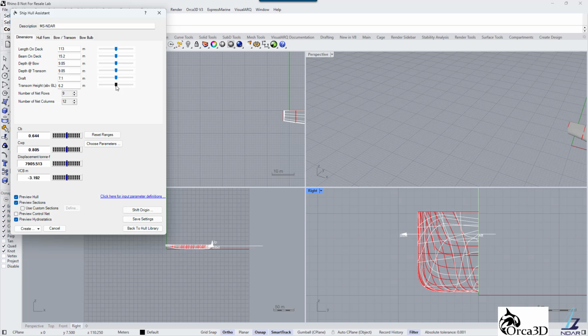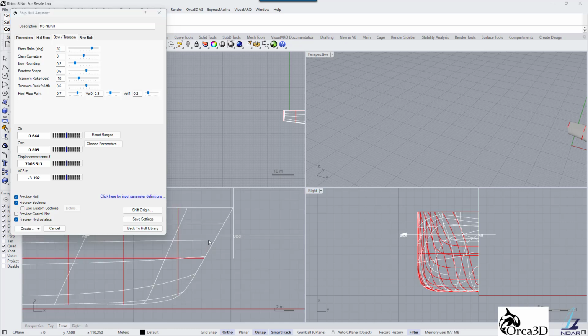We will proceed with setting up the bow and transom parameters. Switch to the Bow Transom tab. Stem rake defines the angle between the stem and vertical direction. We will set it to 37. Stem curvature parameter allows to define a straight, concave or convex stem. We will set it to 0 to have a straight stem.